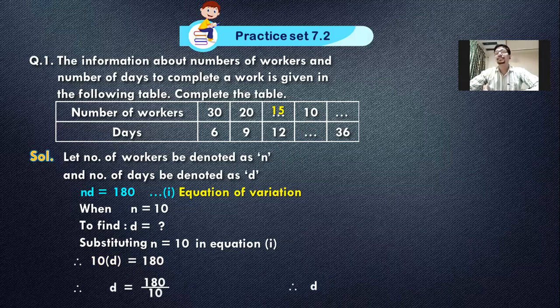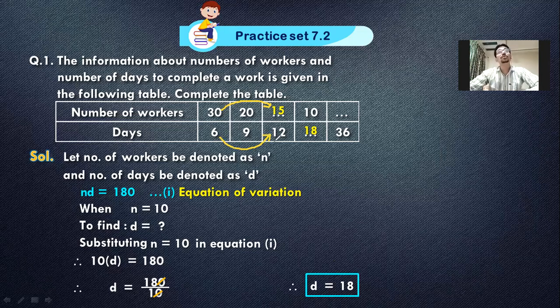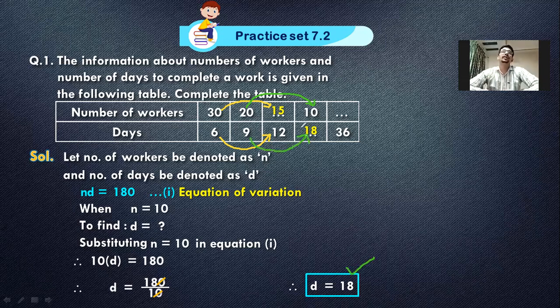Look at the next one. 10. But is 10 days or workers? 10 is the number of days. Sorry, the number of workers. And the number of days they are asking us. So the calculation is very simple. The value of n will be 10, the value of d will be just as it is, d. And when you substitute, you get 10 times d as 180. Last time we shifted 12 into the denominator, now we will shift 10. And the calculation is very simple because 0 and 0 get cancelled. So 180 upon 10, 0 and 0 go. We are just left with 18. So if 10 people are doing the job, it will take even more time. It took us 18.